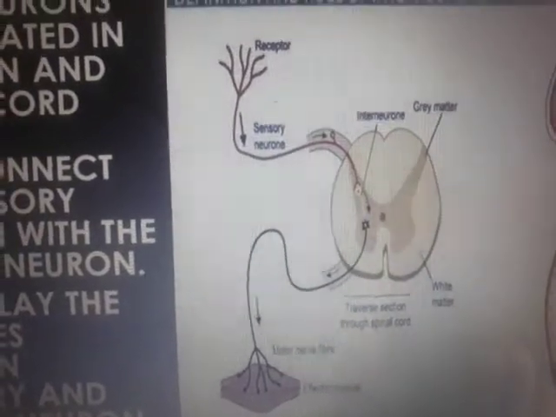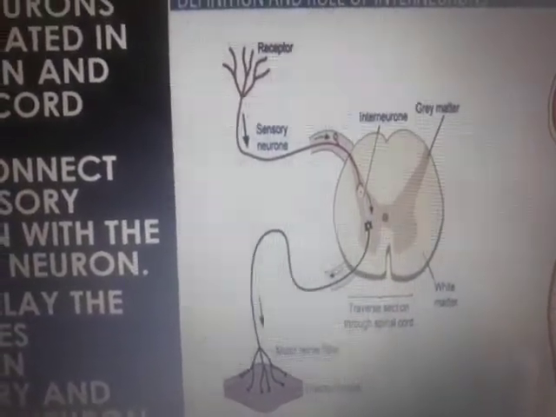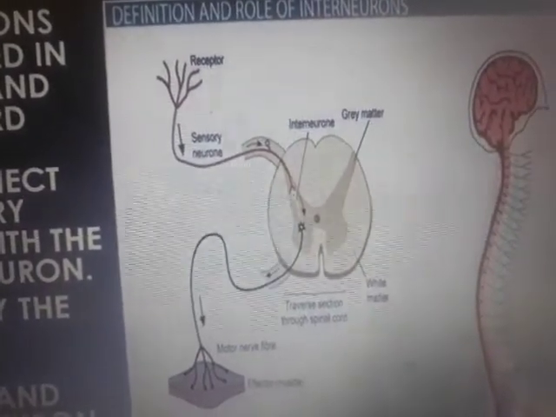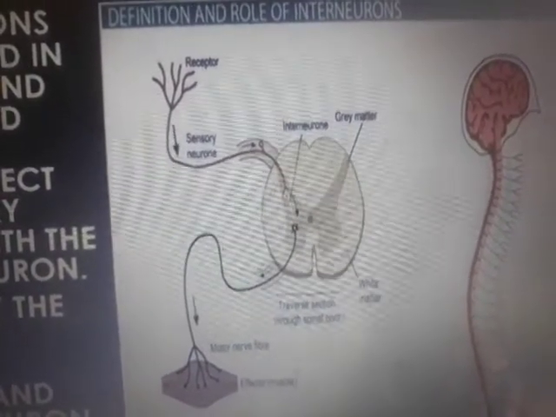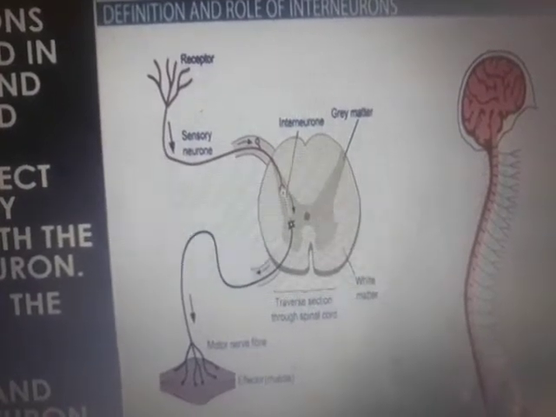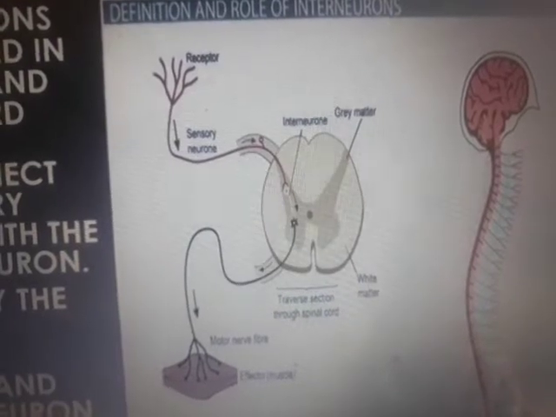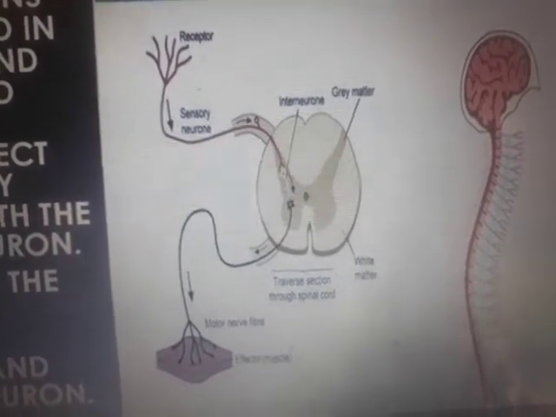Okay, there is something called reflex action, in which we instantly react. The message doesn't reach the brain first; that particular part of the body reacts first, and then it gets recorded in the brain. Such actions are reflex actions. We will study that in detail.